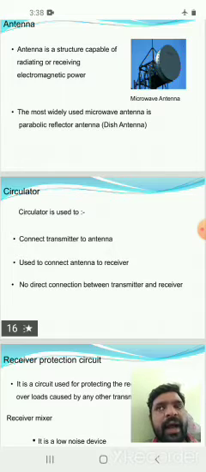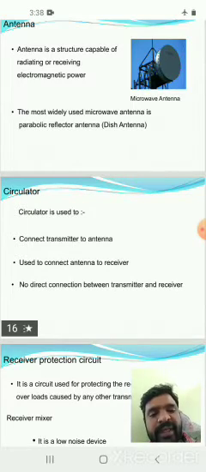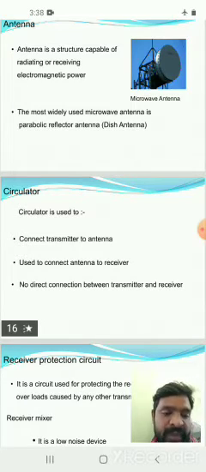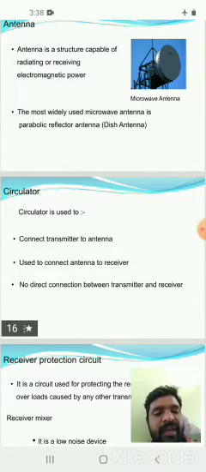If the antenna is receiving, then the circulator is on the receiving path, or if the antenna is transmitting, then it is used to transmit the signals by using the circulator. So the circulator lets a single antenna be used for transmitting as well as receiving. So no direct connection between transmitter and receiver.